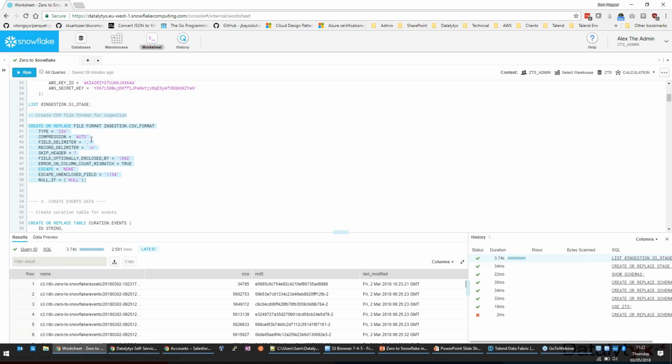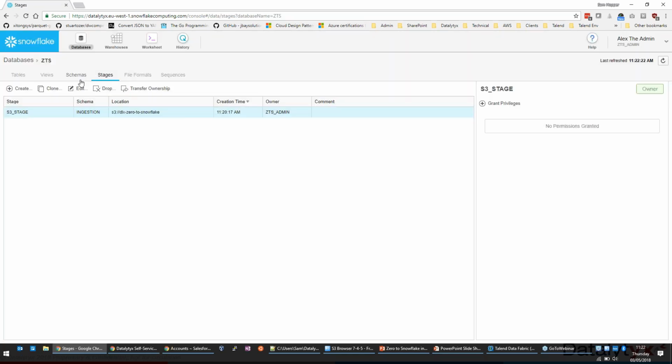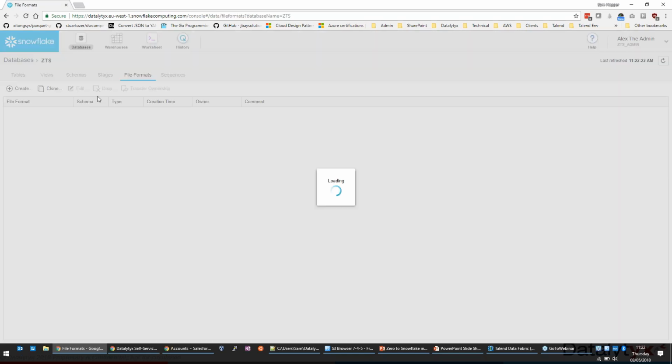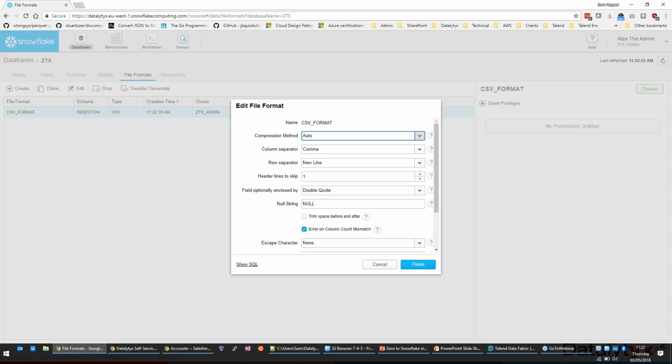So again, you can do this interactively through the UI, set these up, and that's normally quite a good way of doing it in a proof of concept. And you can do it through SQL as well, either for speed or for automation. So just create that file format. And let's have a quick look again, file formats. There we go, and see those details there. So that's been set up as a CSV format for us to use.